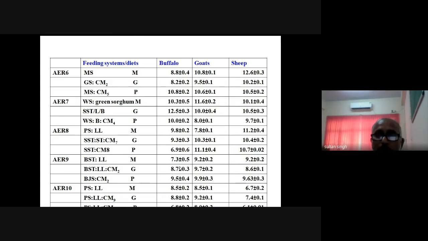So in most of the cases, you see the loss of dietary energy varies between 6% to 10%, depending upon the quality and the animal species. So this is the variation of the methane emission potential of the different species in terms of the loss of gross energy by methane.